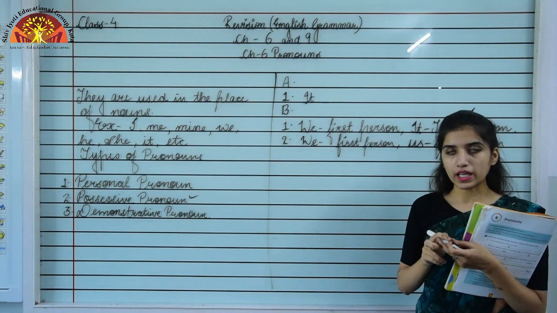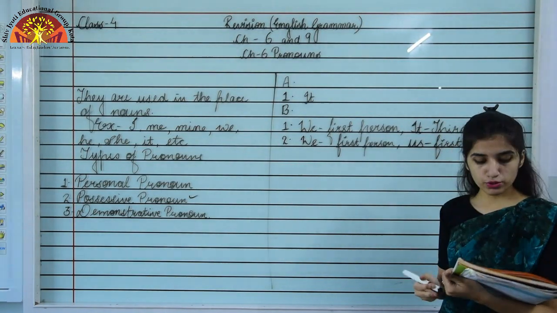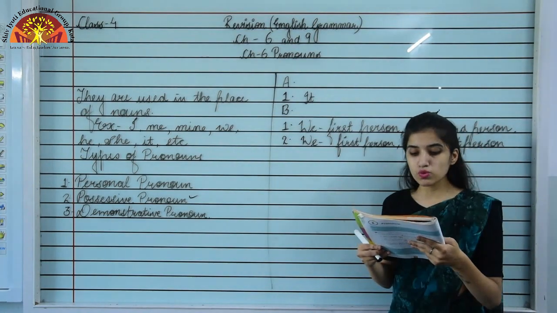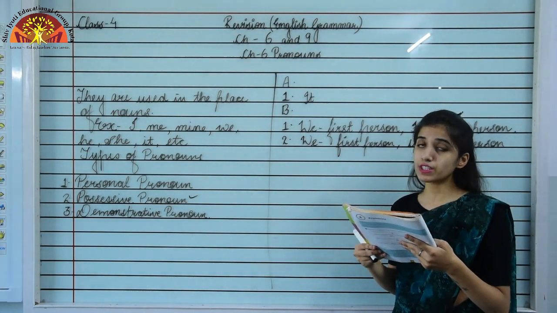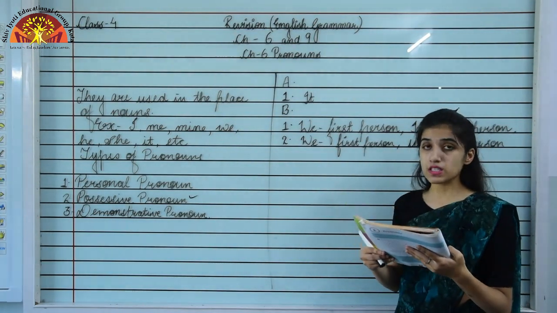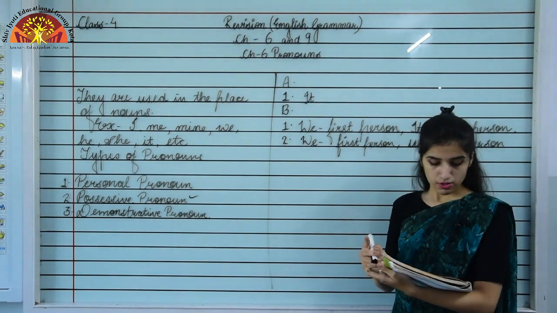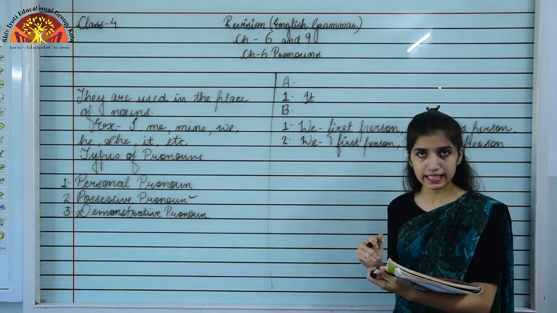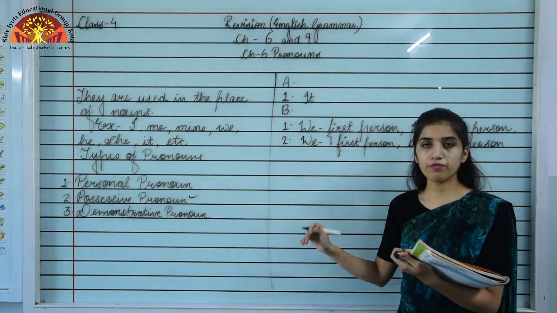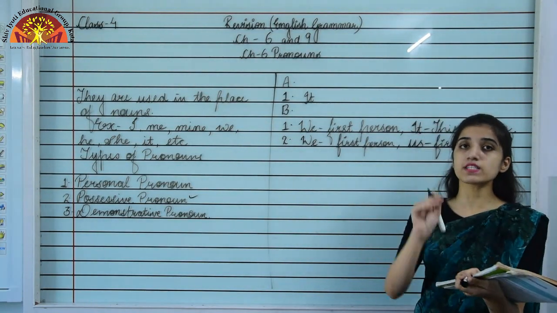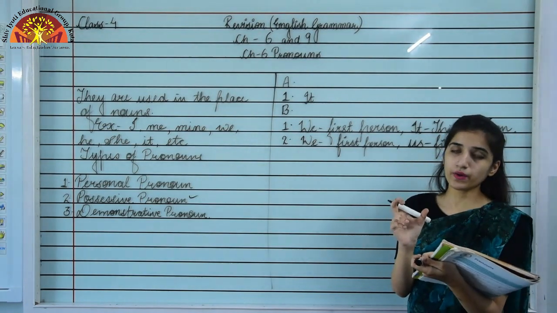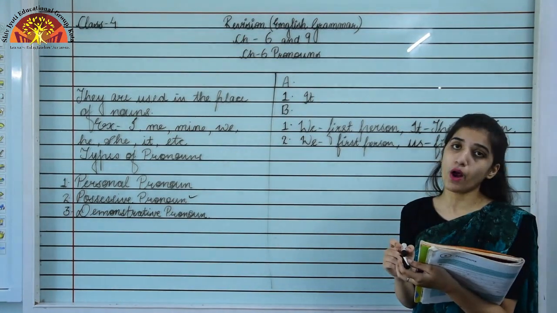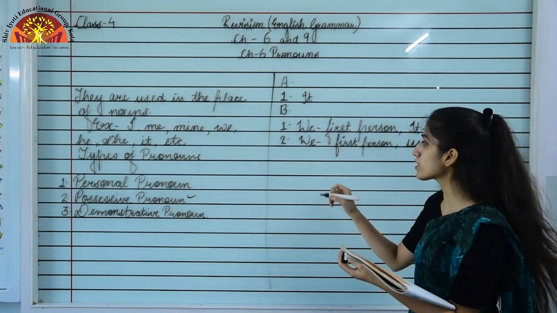Now the rest you have to do like this only. Exercise number C: fill in the blanks with suitable personal pronouns. So the first one is: Yamini lives across the street. Dash is my friend. So here in this sentence we are talking about Yamini. To avoid the repetition of Yamini, we have to use a pronoun, and the pronoun which is suitable for this is what?